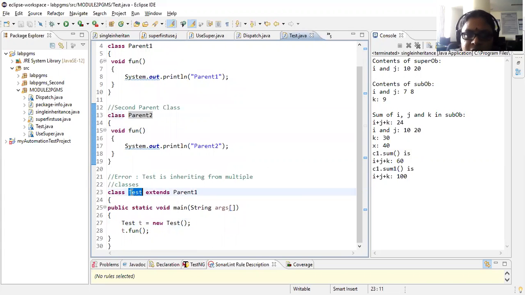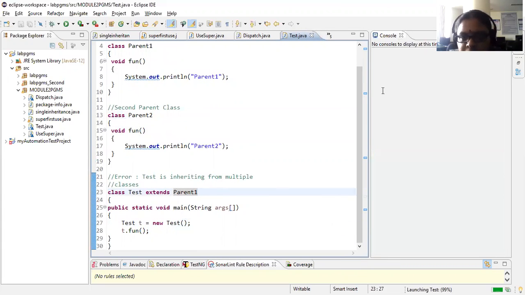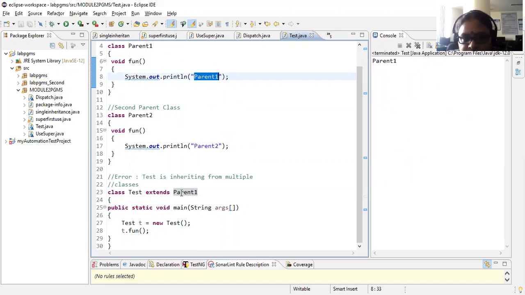Now I am defining one class called test, which is extending parent1. This is absolutely fine, right? And I'll be creating test t = new test, and t.fun. So test is extending which parent? Parent1. So when you call t.fun, which one will be executing? Actually, your parent2 has nothing to do here. So obviously what will happen? Your parent1 will be the answer.